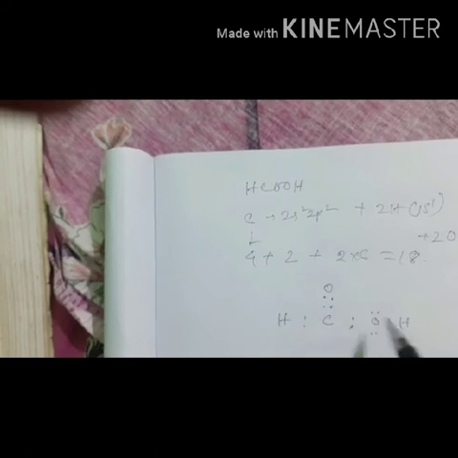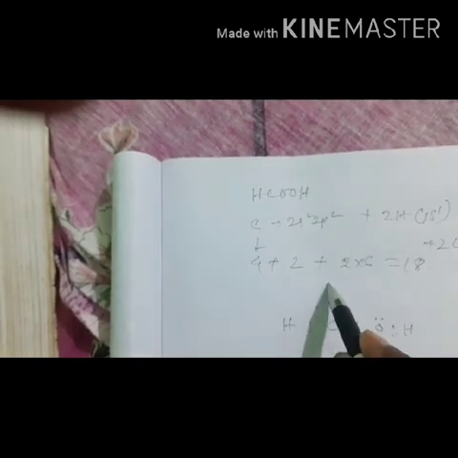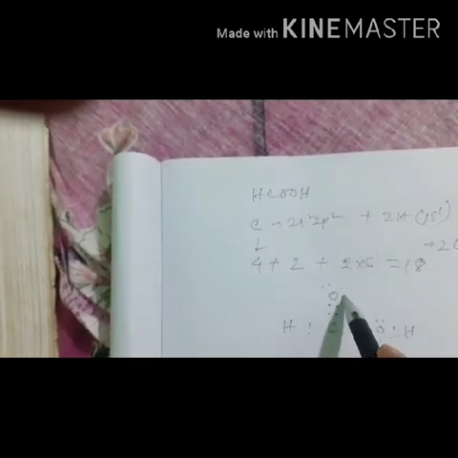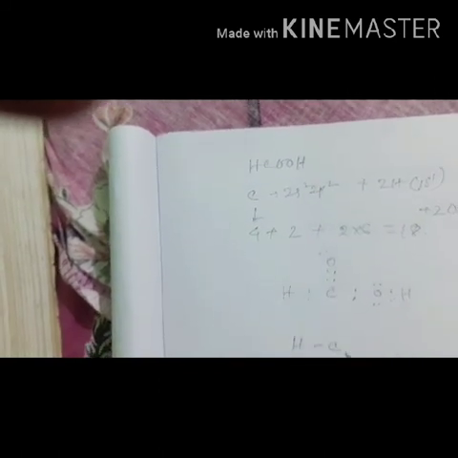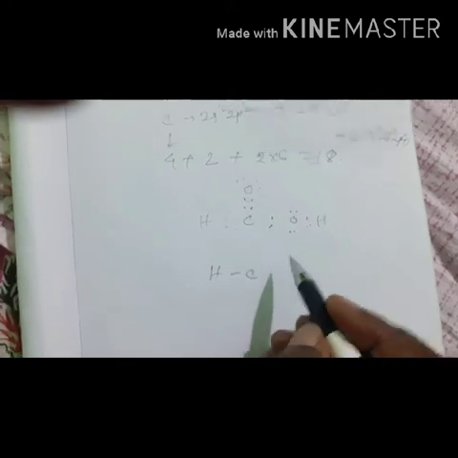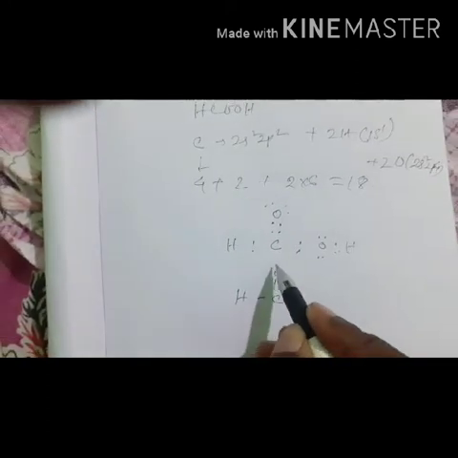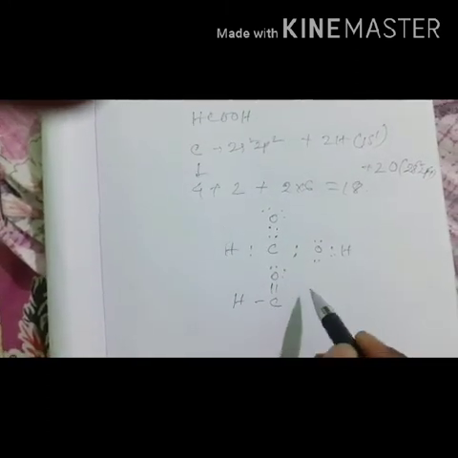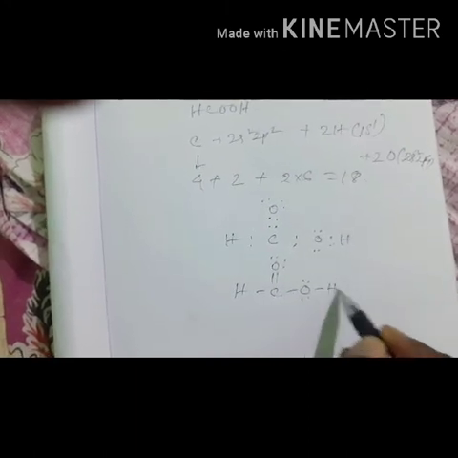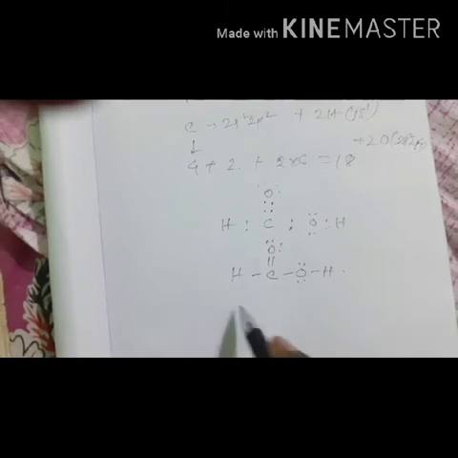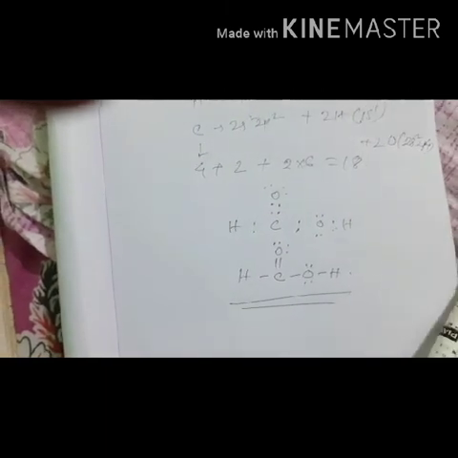This oxygen gets stability, and there will be 2 more electrons present here. That means this would be the structure of HCOOH: a double bond, 2 lone pairs, then 2 lone pairs on this oxygen, and then hydrogen. That is the Lewis dot structure of methanoic acid.